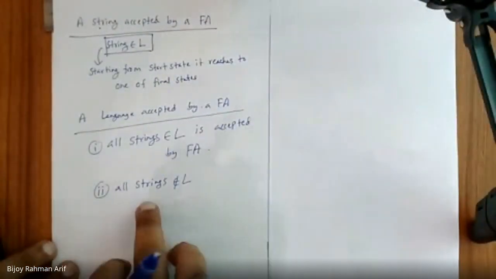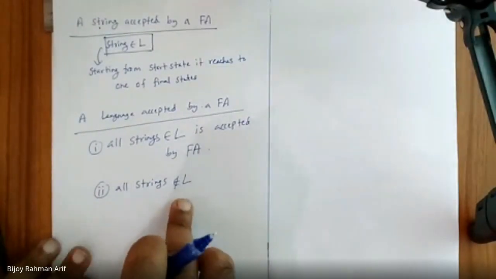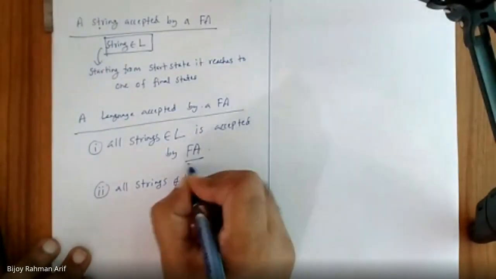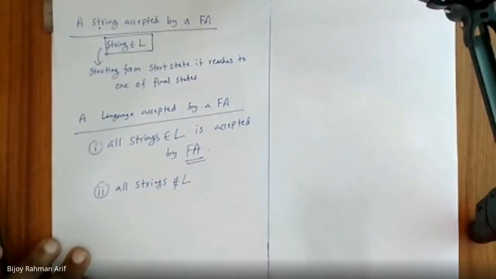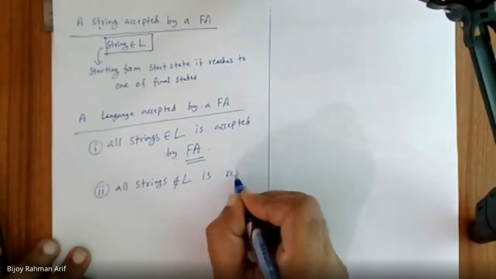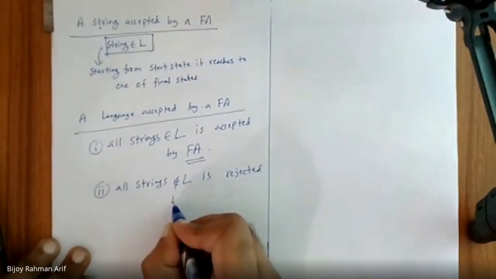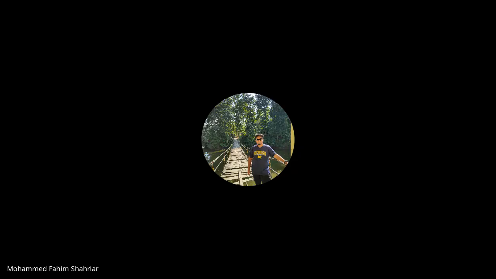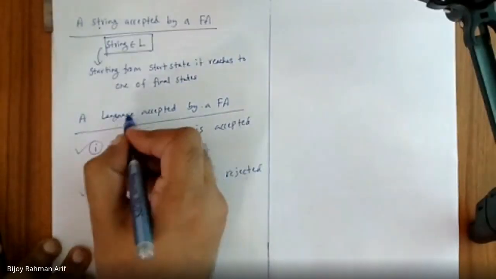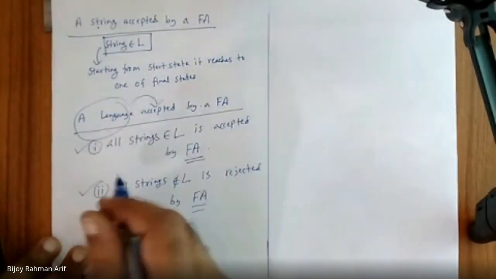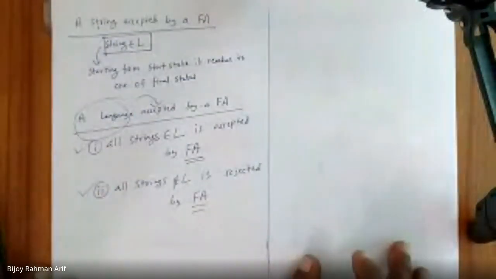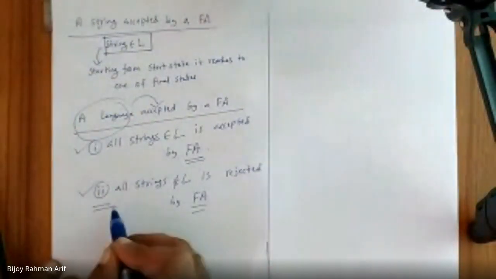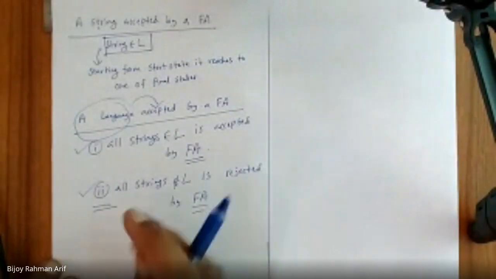All strings which do not belong to the language, what would happen to those in this finite automata? They are not accepted. Excellent. They are rejected by the finite automata. Both of these 2 points are important for a language to be accepted. Please remember, both of these 2 points are required. Many good books do not mention the second point, but it is very important.